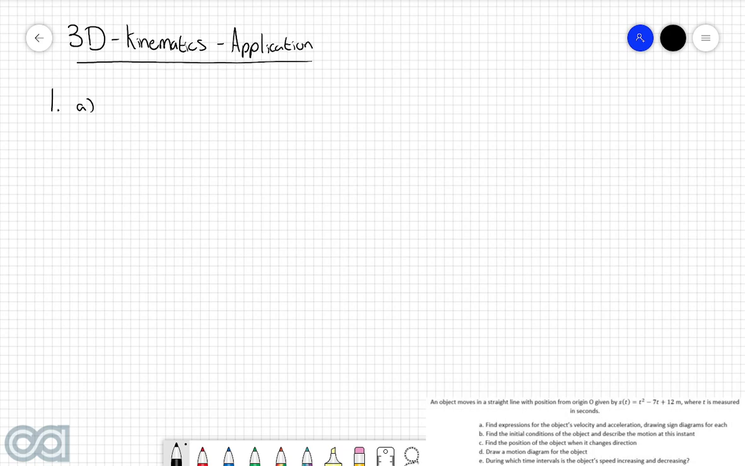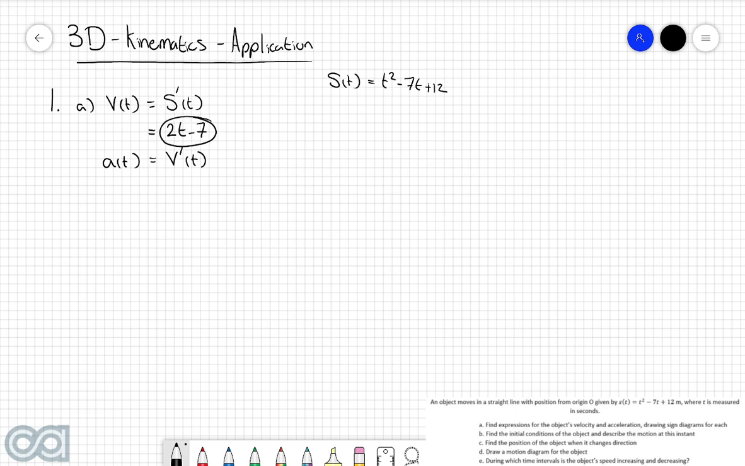So first of all, for the velocity function of this object, we know that the velocity is given by the first derivative of the displacement function. So because we have the displacement function s of t equals t squared take 7t plus 12, then we know that v of t must be equal to 2t take 7. Similarly, we know that the acceleration function a of t is given by the derivative of the velocity. So by taking the derivative of this function here, we get that the acceleration function is equal to 2.